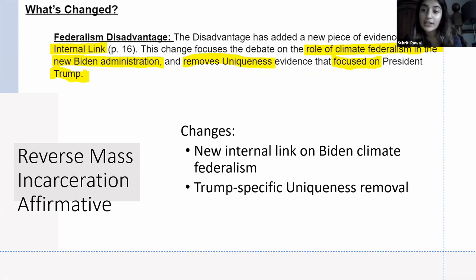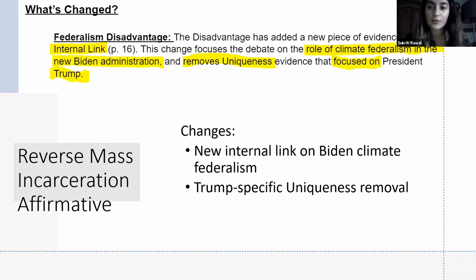So if we're reading the reverse mass incarceration affirmative, and this is for JV and novice, the changes that we'll see in this packet is that we'll see a new internal link on Biden climate on federalism, and this is on the federalism disadvantage. So if we remember, the internal link is what connects the link to the impact. So this is what's going to argue that federalism is really important for climate change, and it's going to argue specifically in the Biden administration that it's important.